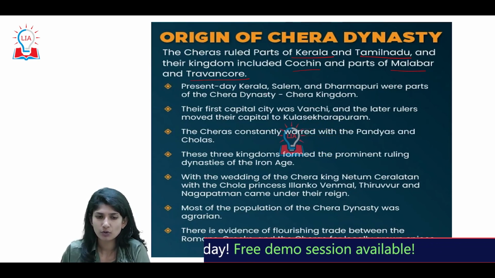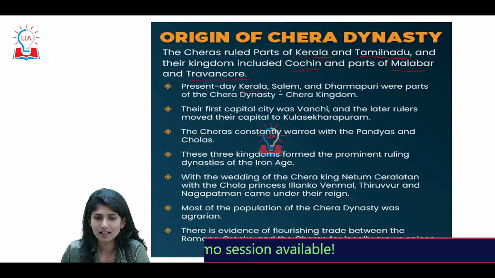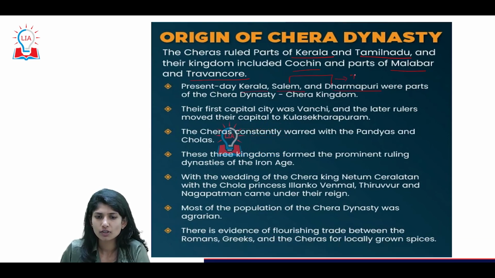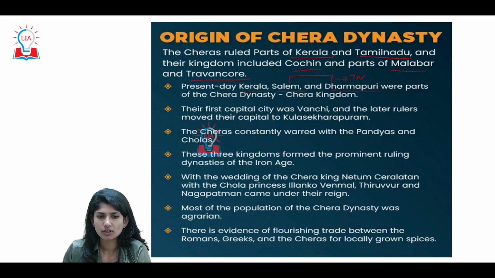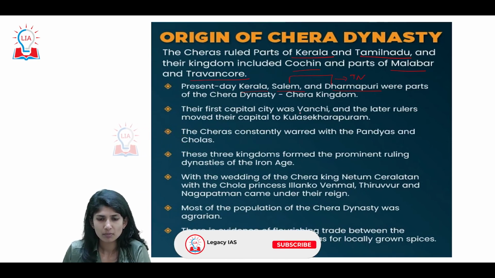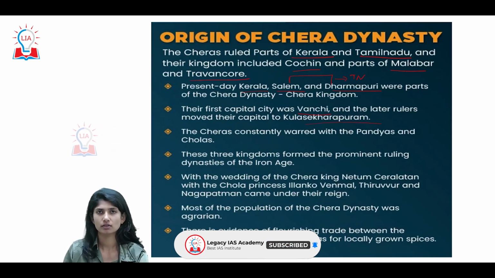In present day, it forms portions of Kerala, Salem and Dharmapuri. The latter two form a region of Tamil Nadu. The majority region of Kerala, and Salem and Dharmapuri of Tamil Nadu, were parts of the Chera Dynasty or Chera Kingdom. The first capital city was different; later rulers moved the capital.